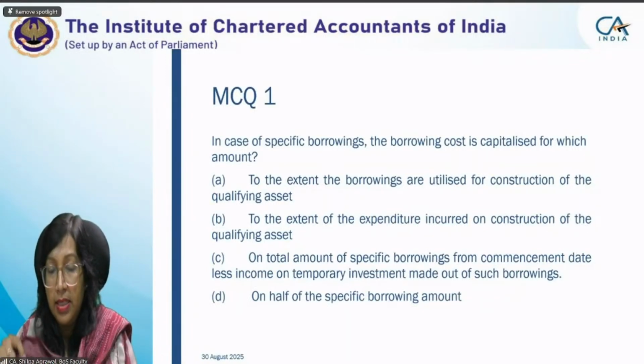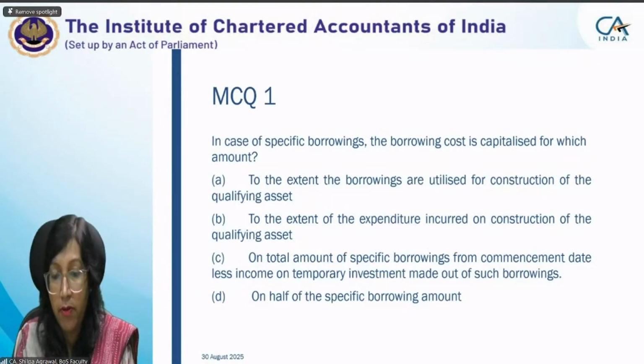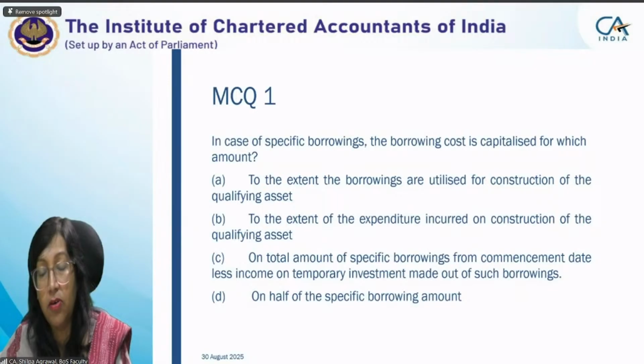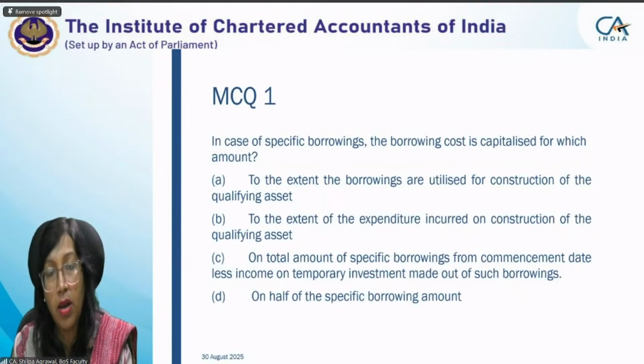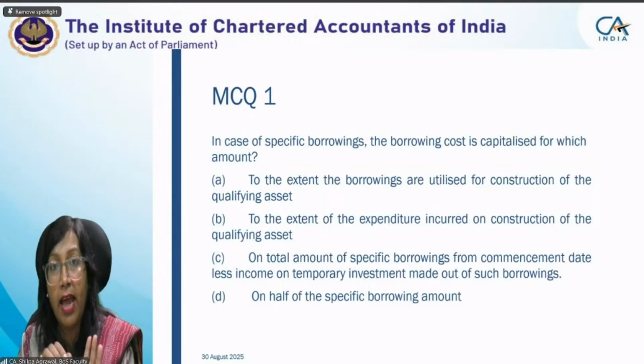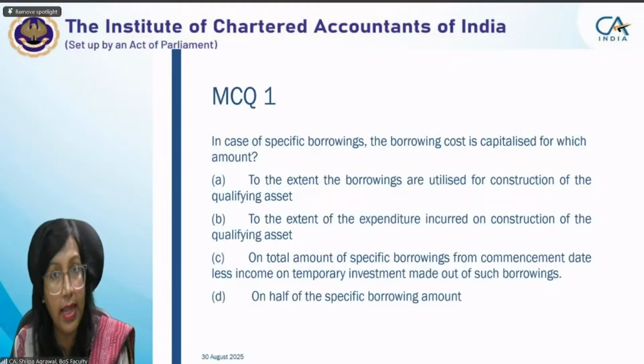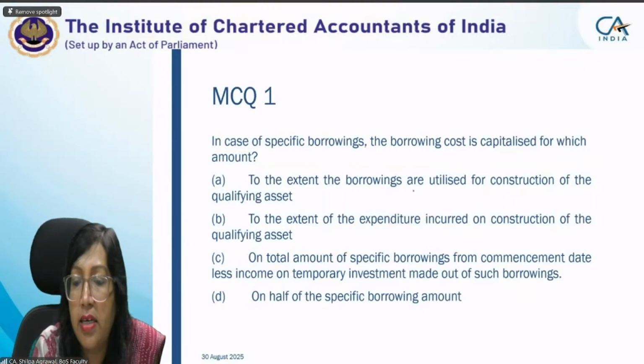See, students, let me tell you, when we talk about specific borrowings, irrespective of commencement date, though we have mentioned the commencement date also in option C, assuming that all three criteria are met, what I am talking about is this. If I have a specific borrowing of say 20 lakh, the same example we took earlier, but I have incurred expenditure of only 5 lakh, to the extent of borrowings utilized, I have utilized only 5 lakhs.